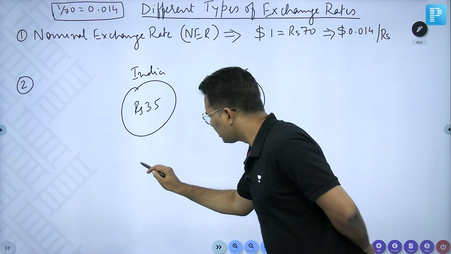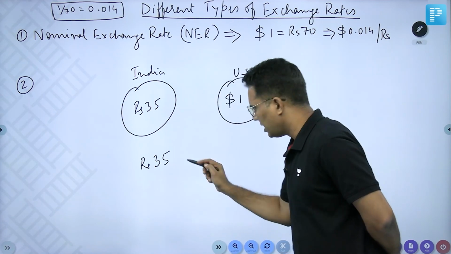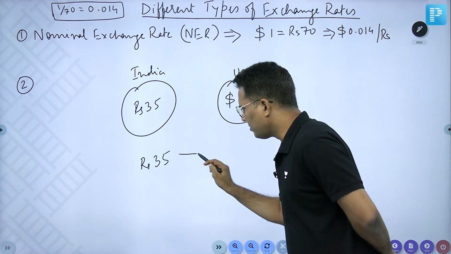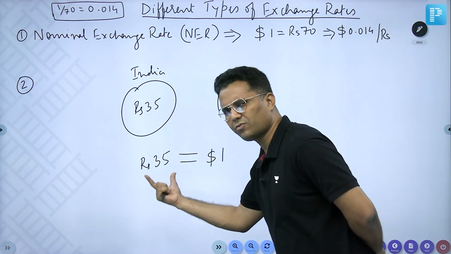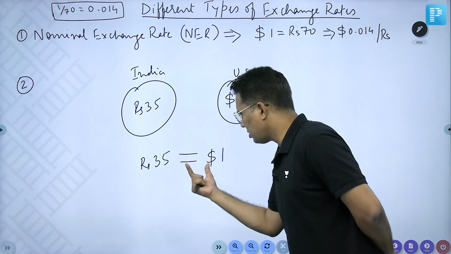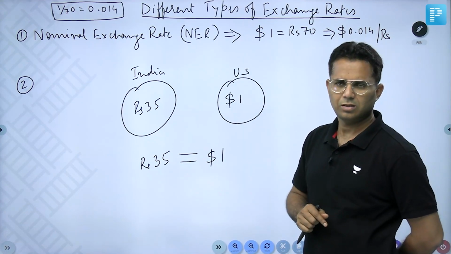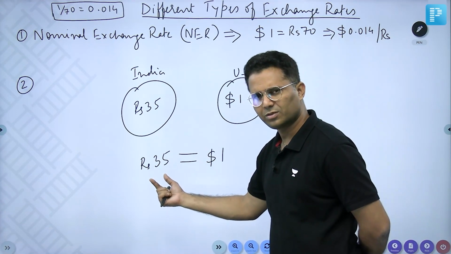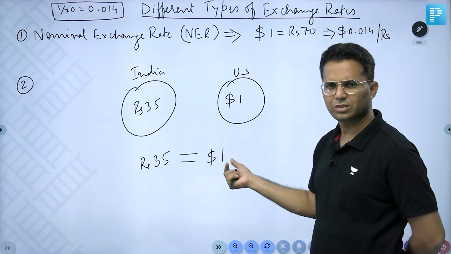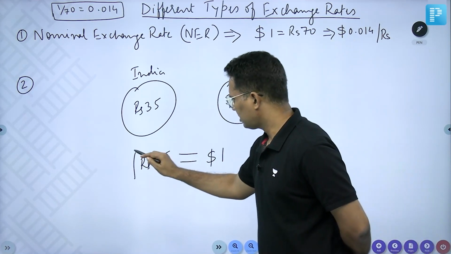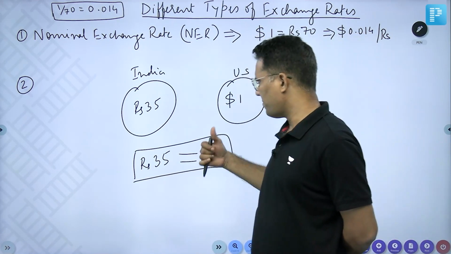So purchasing power of rupees 35 in India is equal to purchasing power of $1 in US. This is called PPP exchange rate.